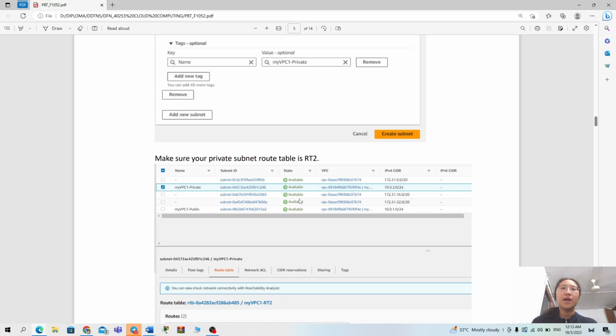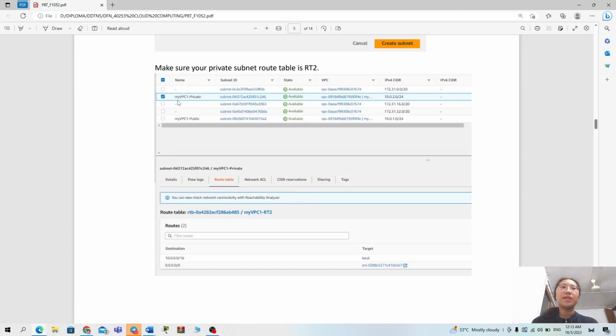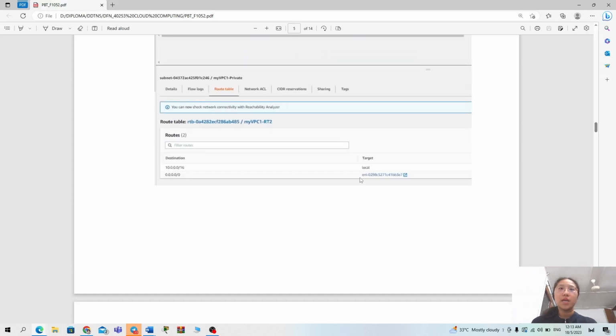So after we create the public and private subnet, this clearly shows, but you have to remember that you have to click on the my VPC1 private subnet and click on the route table. So make sure your route table is RT2 for private, and the target is connected with the instance NAT.